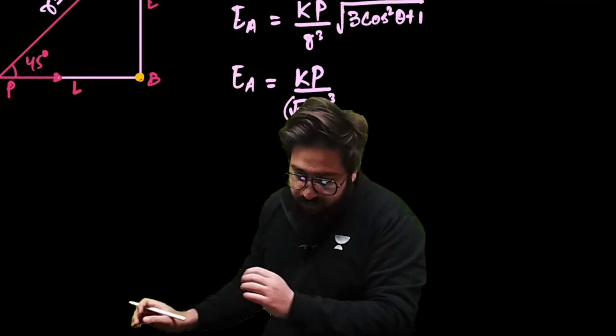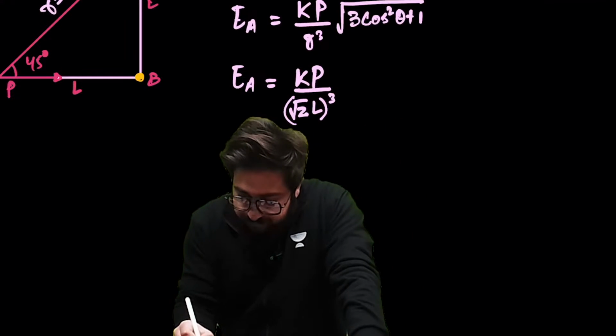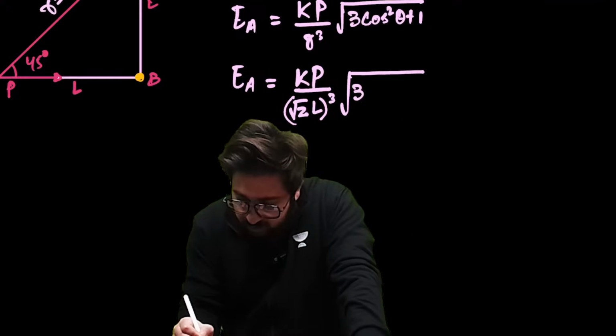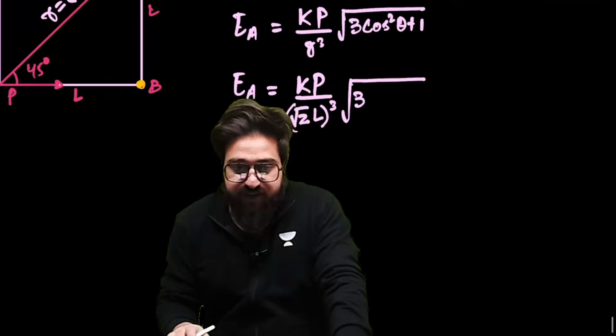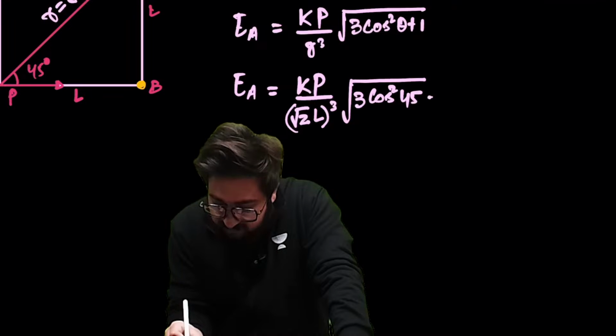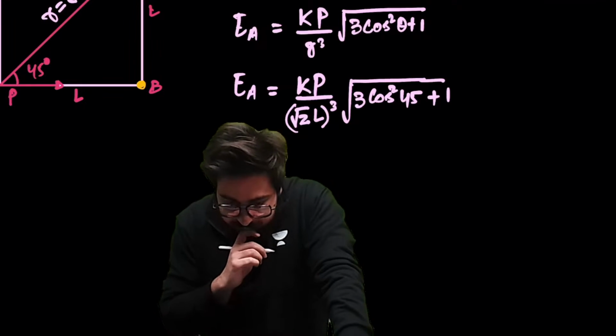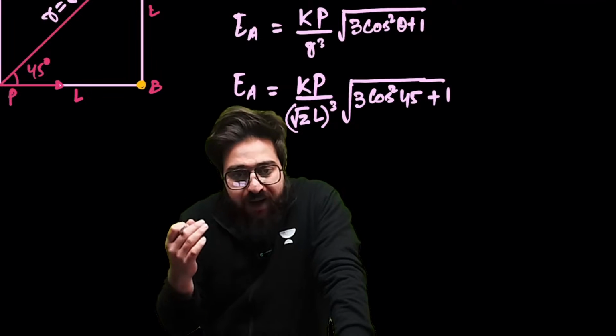Now, my dear people, tell me over here, this is under root of 3 cos square of theta plus 1. What is theta given over here? That is 45 degrees. So I can say 3 cos square of 45 plus 1. And what is the value of cos 45? It is 1 by root 2.